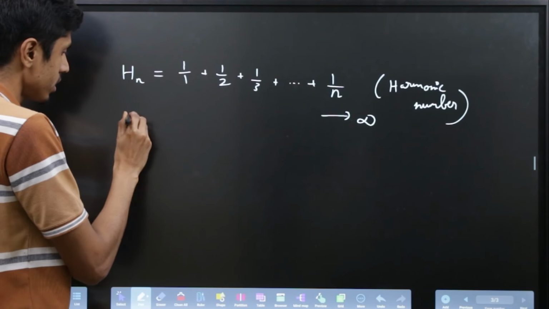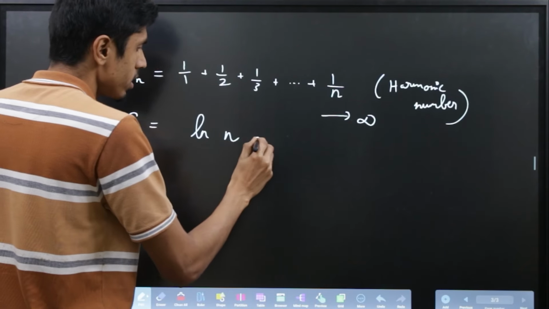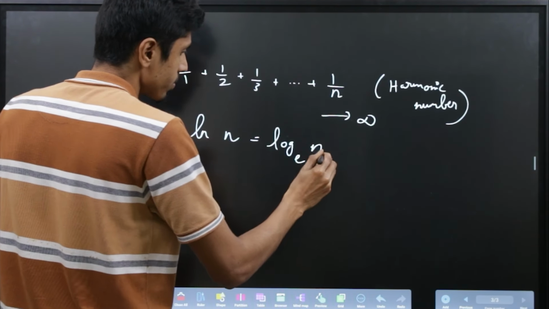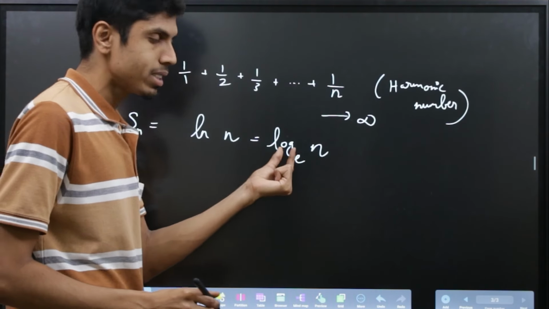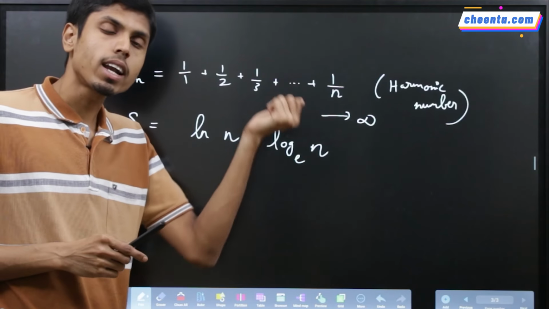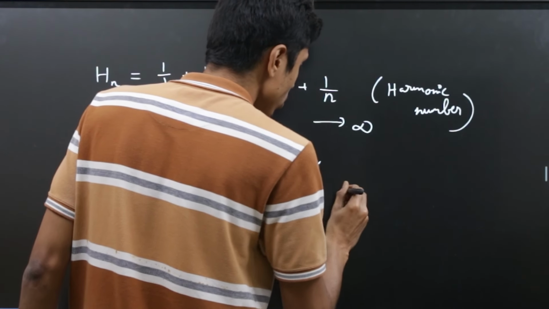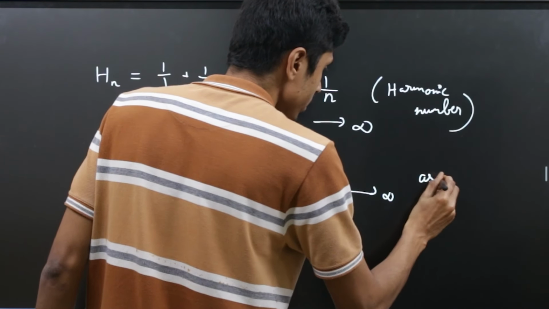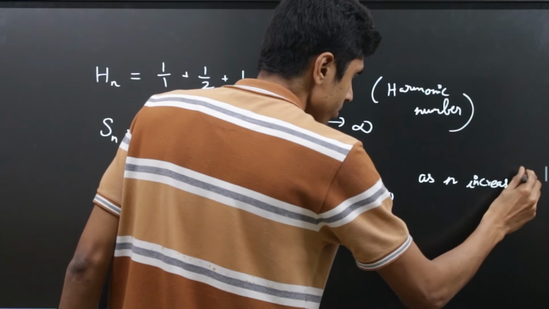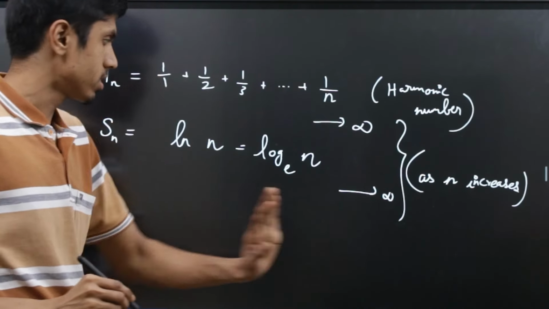Let's take another function, say S n, which is ln of n. This is also the same as the log to the base e of n. Logarithm considered with base e, where e is the Euler's number. Do not be confused with this and the Euler's constant we are going to study now. So this one also goes to infinity as n increases. Both of these are going to infinity as n increases.